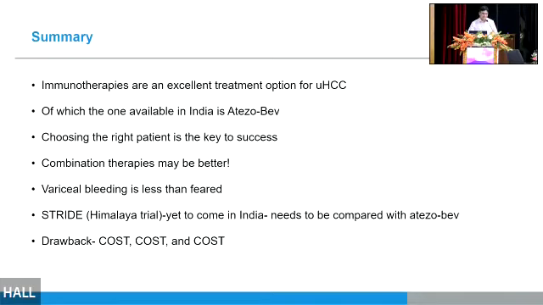Choosing the right patient is the key to success. Combination therapies, that is locoregional therapies with immunotherapy, are better. Variceal bleed is probably less than feared. STRIDE, which is yet to come in India, is the HIMALAYA trial published in NEJM Evidence. A single dose of tremelimumab followed by durvalumab at regular intervals of 4 weeks had been shown to be better than regular intervals of durvalumab alone. But the only drawback for us is the cost.